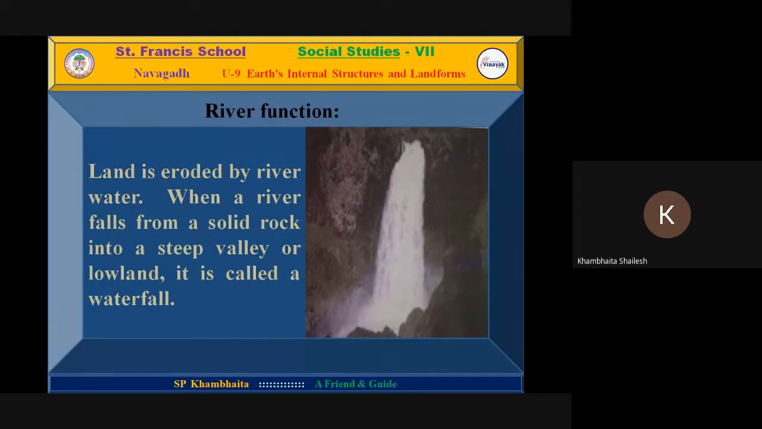Now, river function. What is the function of river?